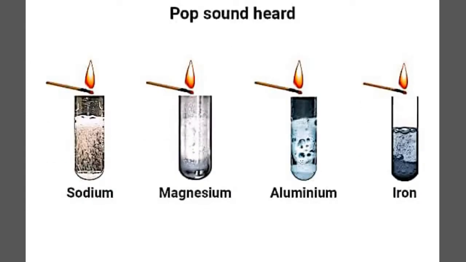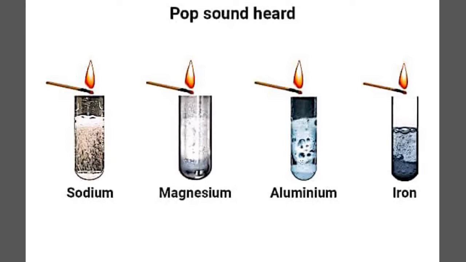So now what are we going to do? There is a pop sound. If it is heard, then it confirms the evolution of hydrogen gas, and this test is called the pop sound test. Suppose you have taken sodium, magnesium, aluminium and iron, and you have added, say, 2 ml of acid to each of these metals.